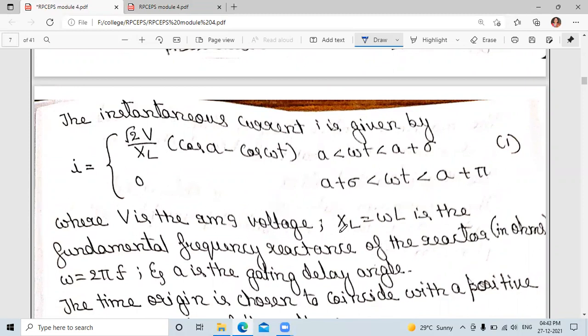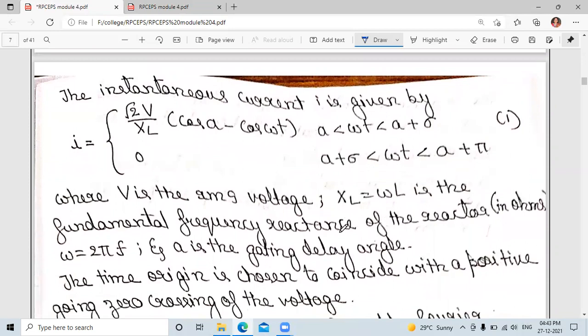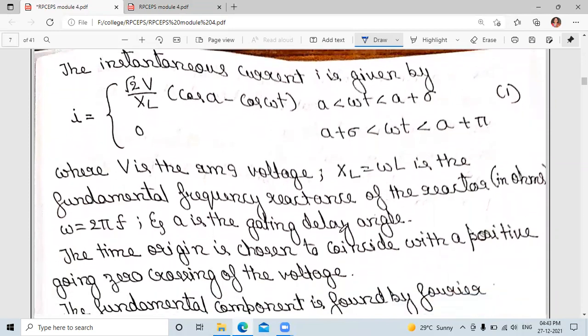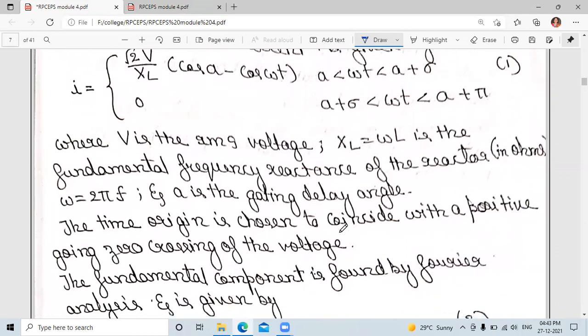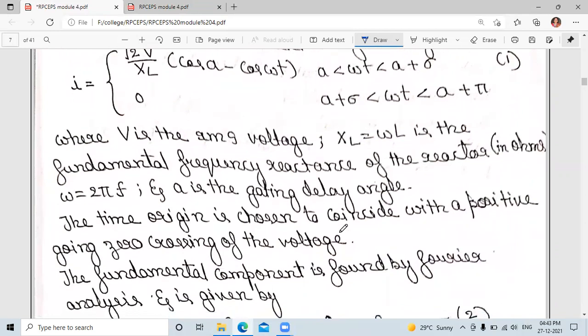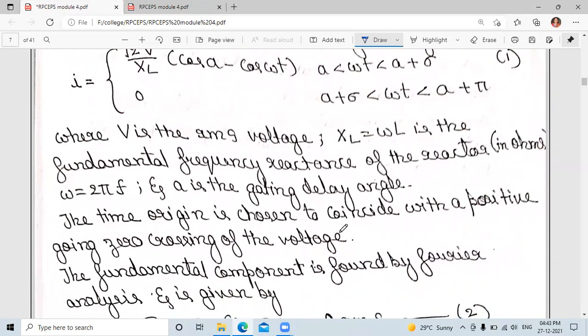Here V is the RMS voltage, XL is equal to omega into L, that is the fundamental frequency reactance of the reactor, omega is equal to 2 pi f, and alpha is the gating delay angle. The time origin is chosen to coincide with a positive going zero crossing of the voltage.